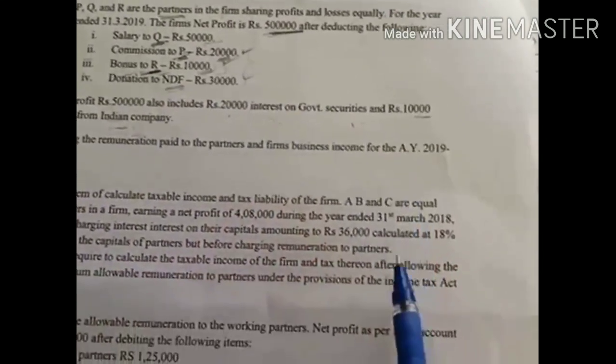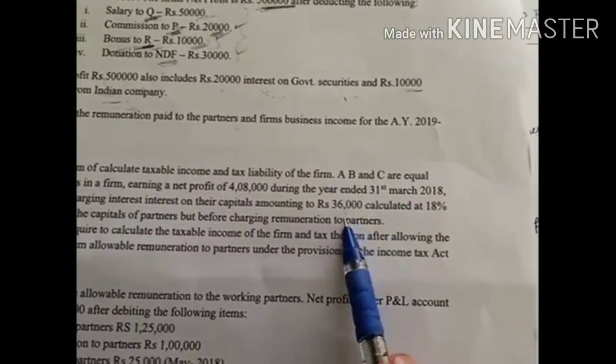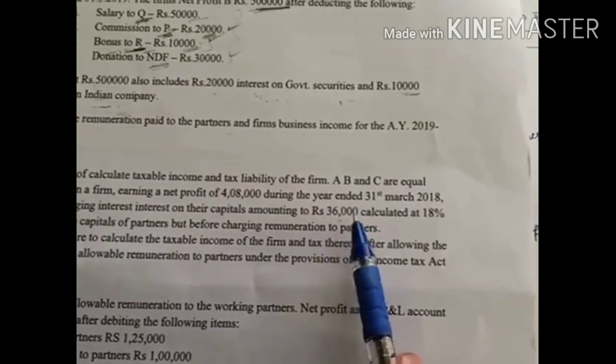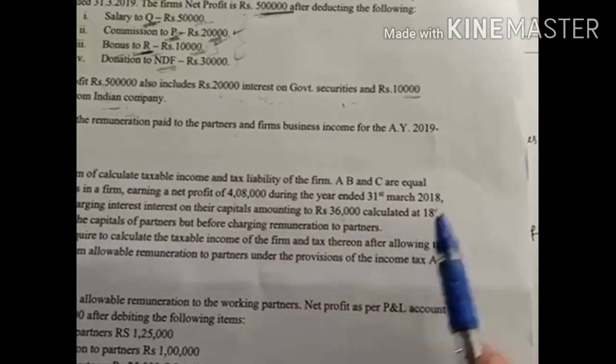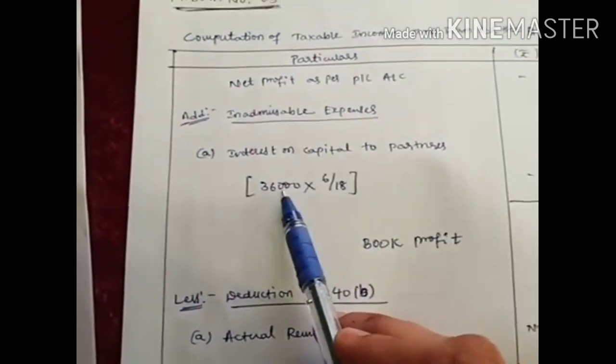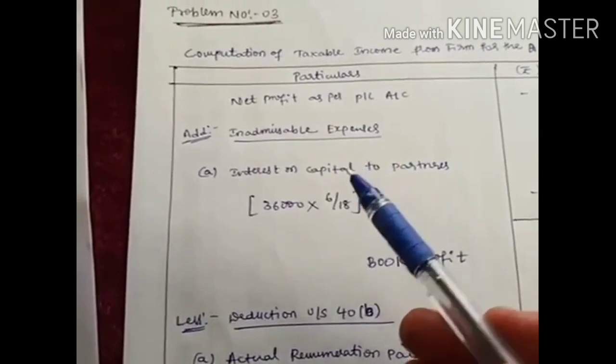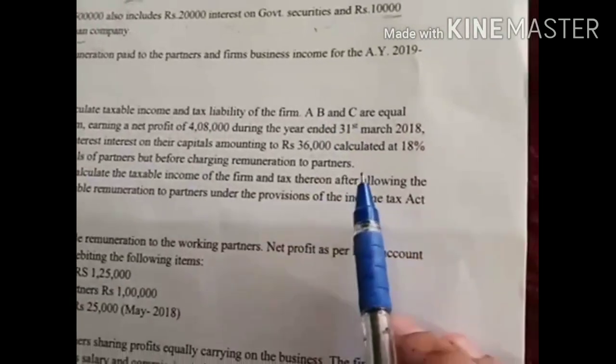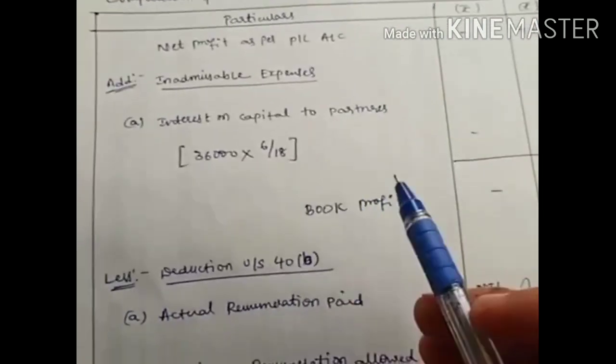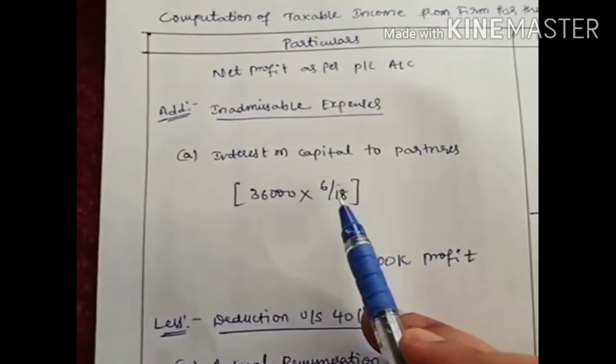So how much is the interest on capital they have paid to the partner? 36,000 at 18%. The excess over 12% is taxable in the hands of the firm. So we calculate 36,000 into the excess over 12%. They are paying 18%, so the excess over 12% means 6%. 6 divided by 18, so the denominator you have to write is 18.